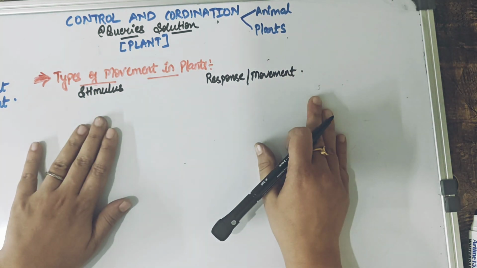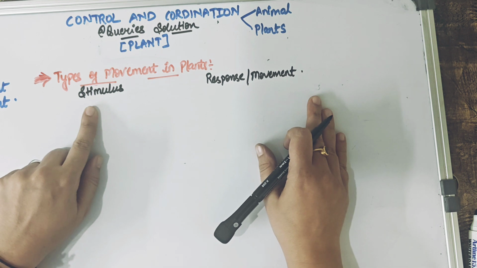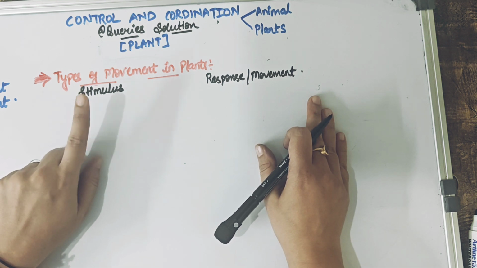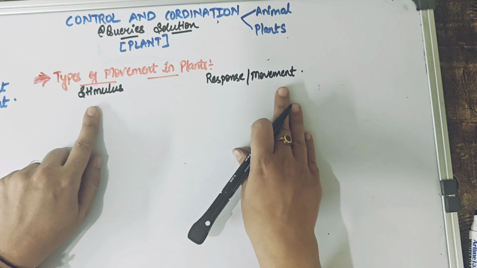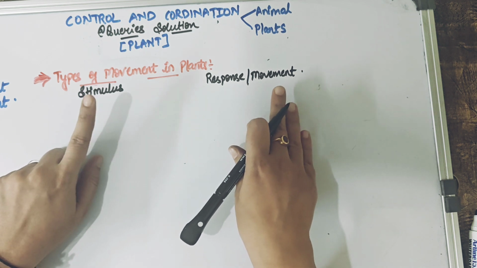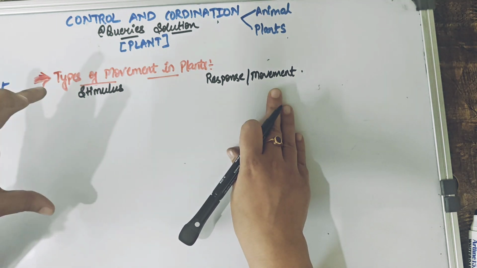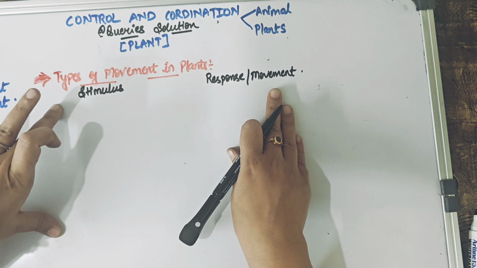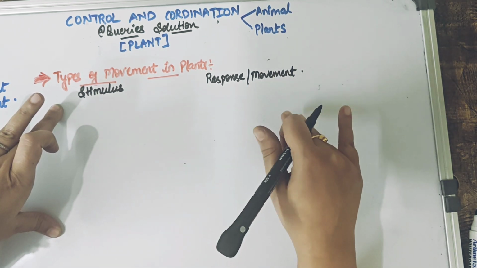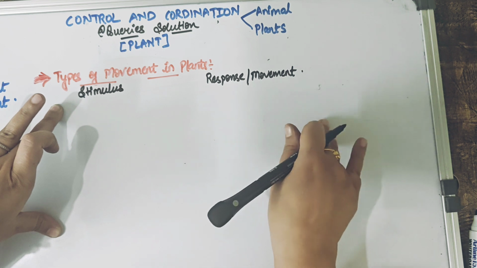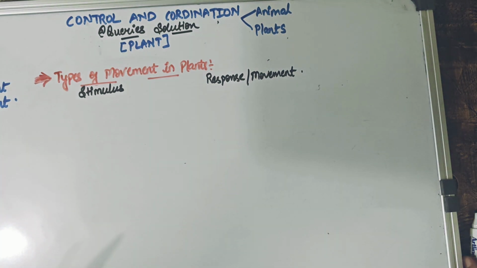Just to simplify, if the plant faces some environmental trigger, which we are calling a stimulus, then to respond to that stimulus, the plant is going to show us some sort of movement. So what are these different environmental factors or triggers because of which the plant has to show some types of responses or movement? That is what we are going to see.